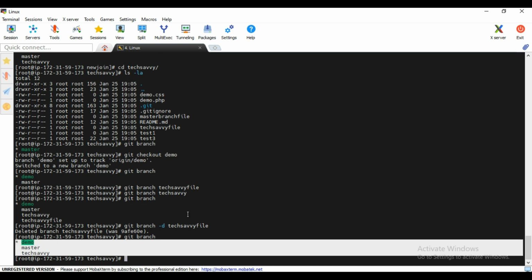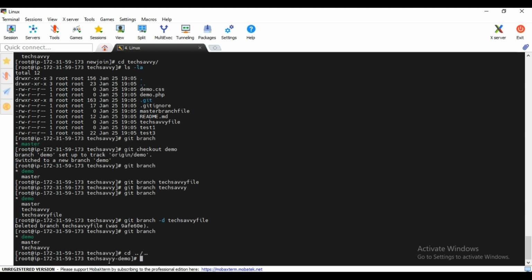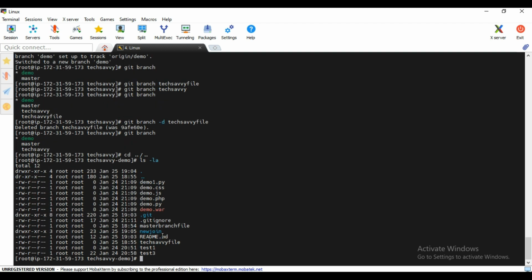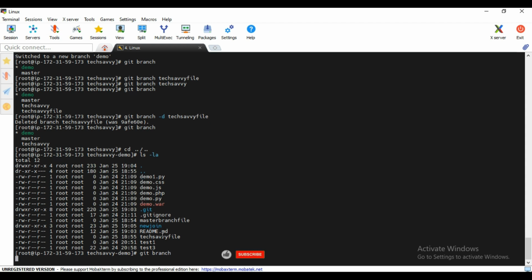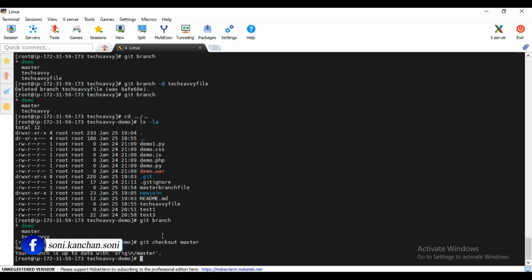So this is one concept we have seen about git clone. Let me come out of this directory here, and let me see in which branch I am. I will show you the next demo. Let me go to the master branch: git checkout master.